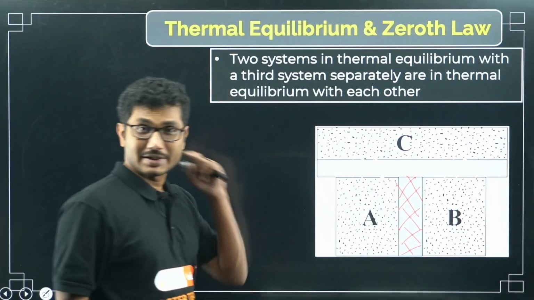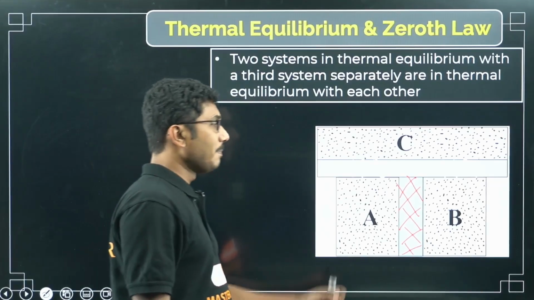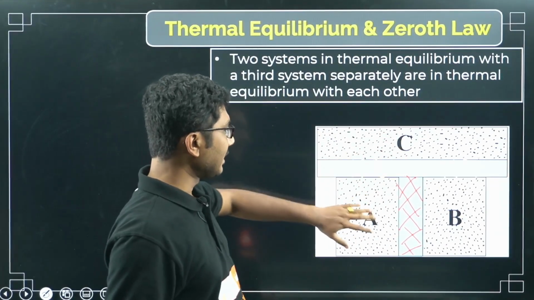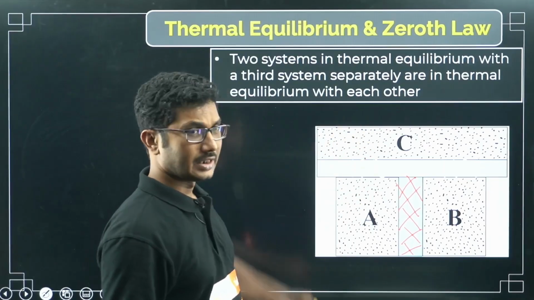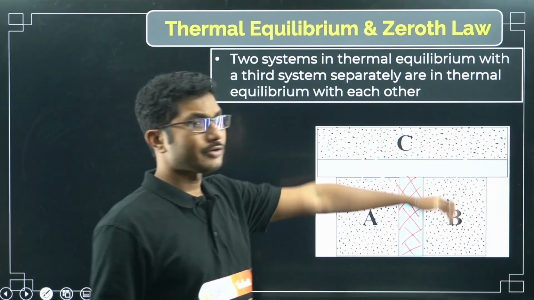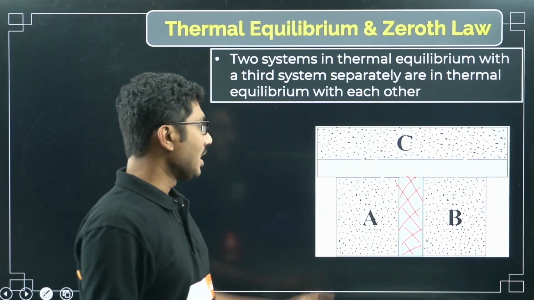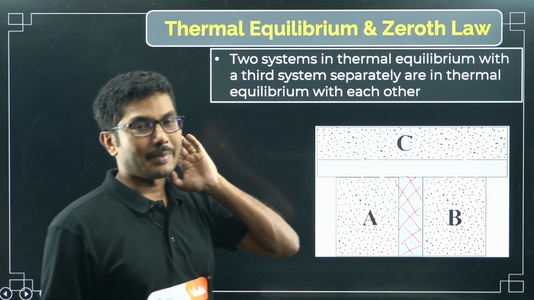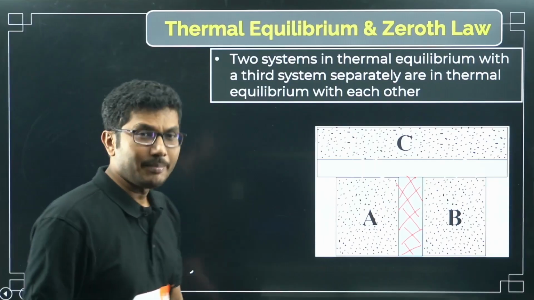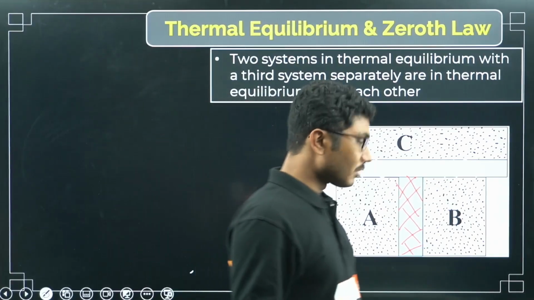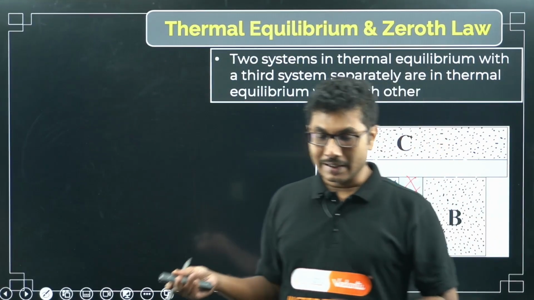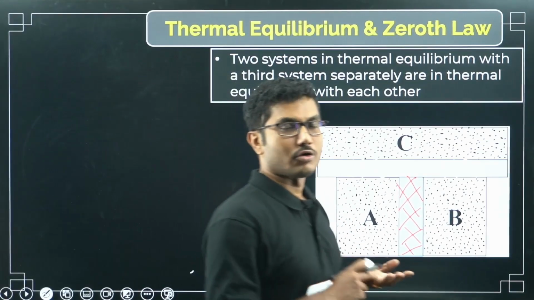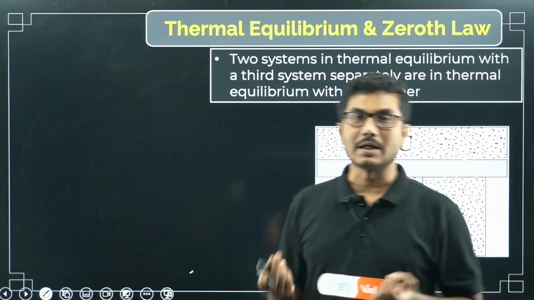So here we can understand that this system can exchange heat with C. Similarly, this system can also exchange heat with C. Now once they are exchanging heat, we cannot call them at equilibrium. What is the meaning of equilibrium? If you remember, in kinematics we learned that equilibrium means the object is moving with either constant speed or it is in a static condition.